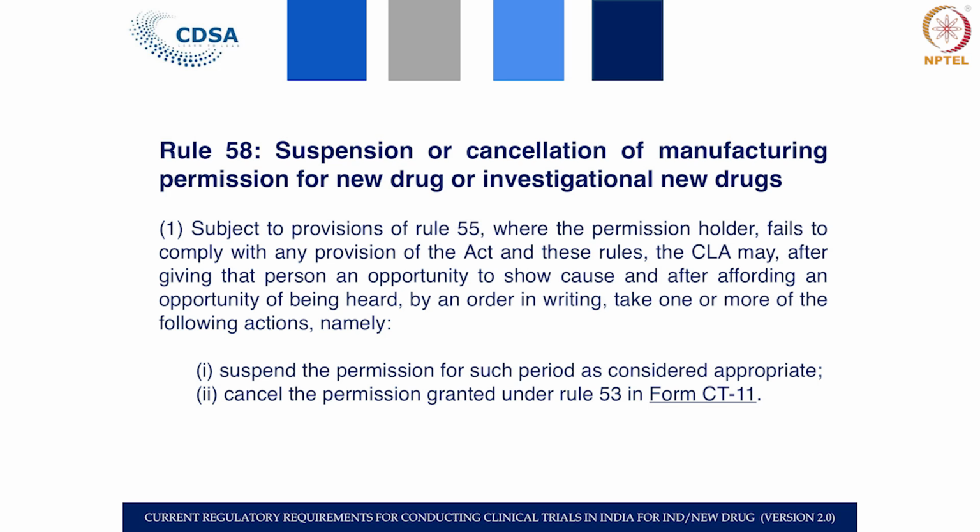In case the applicant fails to comply with the conditions of the licenses, then the CLA can take action. But before taking action, a show cause notice is issued, and an opportunity is given to the applicant to give a response to the show cause notice, and then they can suspend such permission or cancel the permission which is granted in form CT11. So, this is a regulatory process.